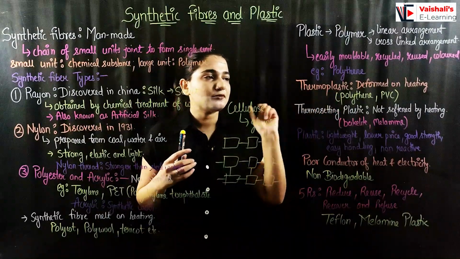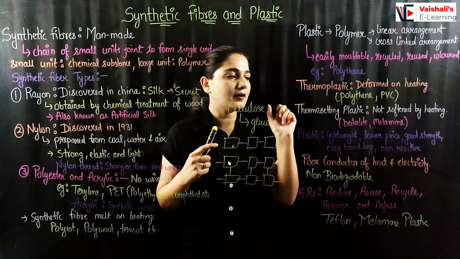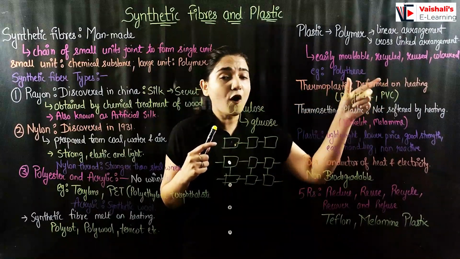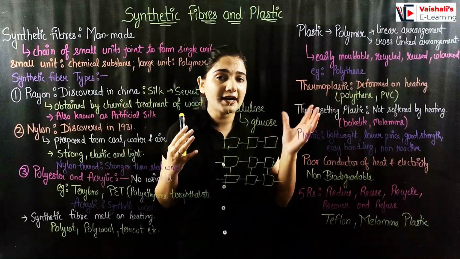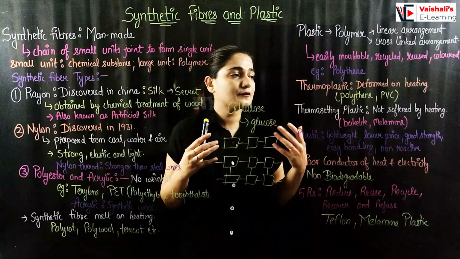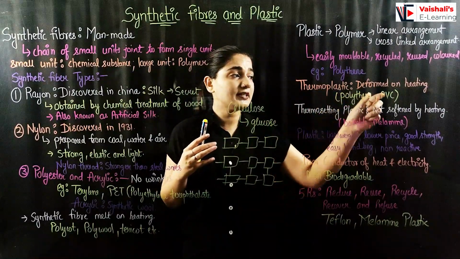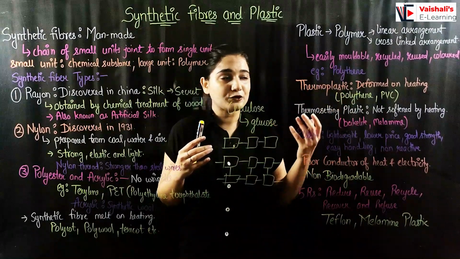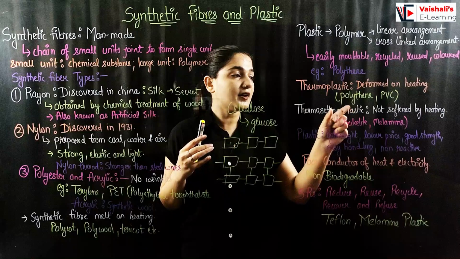Now we have two types of plastics, thermoplastic and thermosetting plastic. Thermoplastic is going to get deformed on heating. When you give high temperature to thermoplastic, it is going to get deformed, like polythene and PVC. If you give high temperature to polythene bags, they are going to get deformed, right?